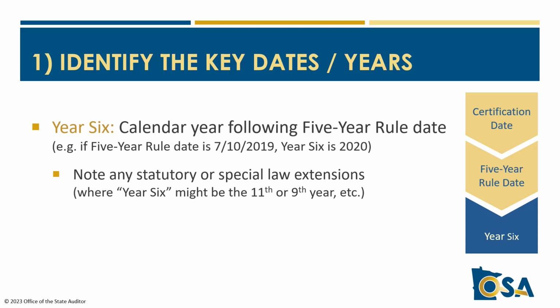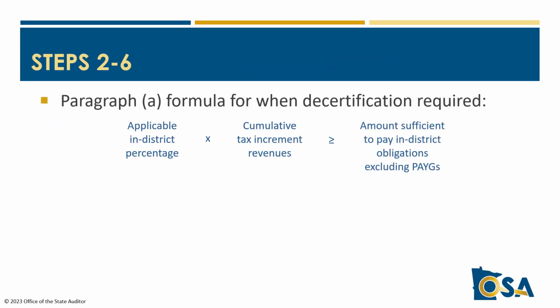Again, make sure to note any 5-year rule extensions and understand that year 6 might be year 11 or 9 or some other year. You'll need to know year 6 as the year to start making annual determinations as to whether decertification or parcel removals are required. The remainder of the steps here only become relevant once you reach year 6. The next 5 steps relate to the formula in paragraph A of the 6-year rule statute that identifies when decertification is required, or at least when it is provisionally required before a deferral for a PAYGO might apply.